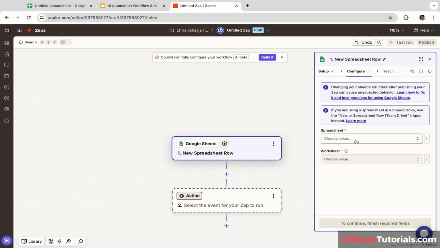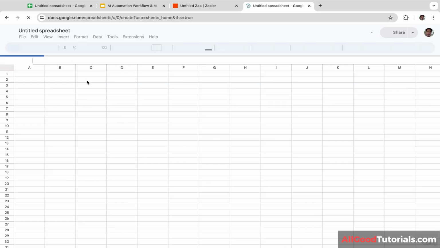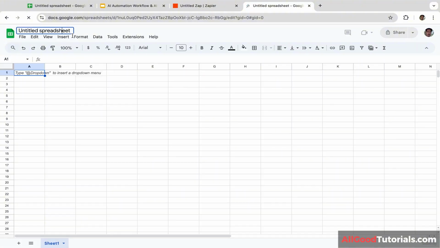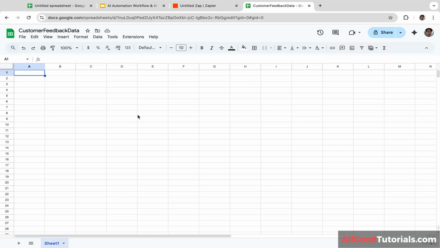Let's click continue again. Okay, now I'm going to open my Google Sheets and create a new spreadsheet. Let's click this and I'm going to name this file customer feedback data. You can name it whatever you want, it is totally up to you. We are going to store all the customer feedback data in this sheet.